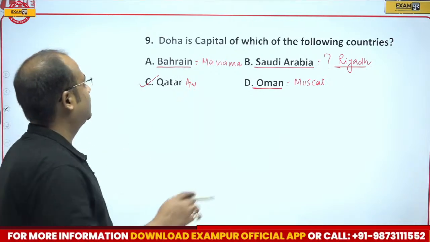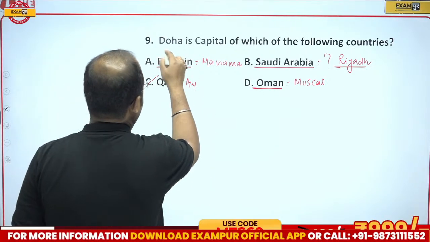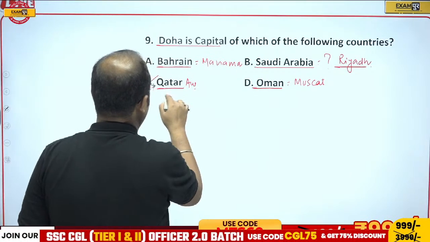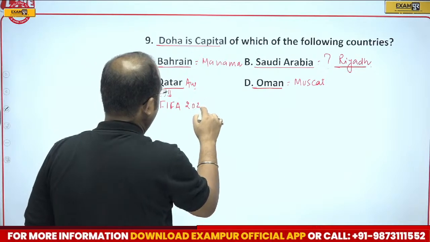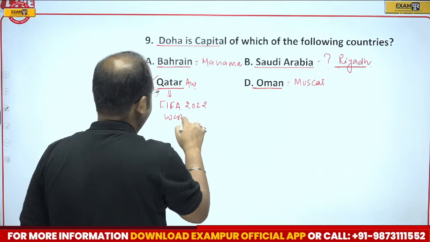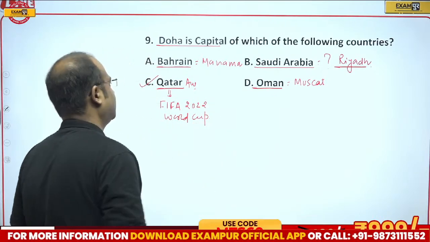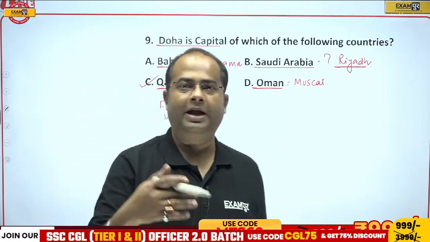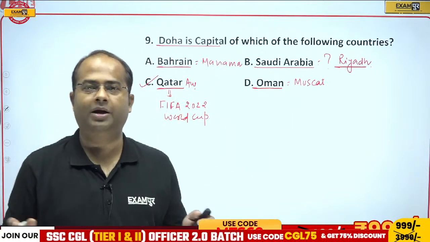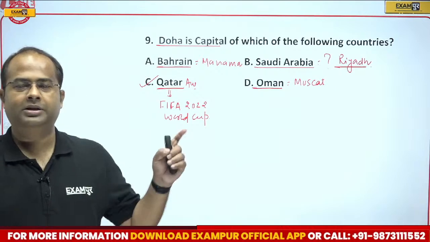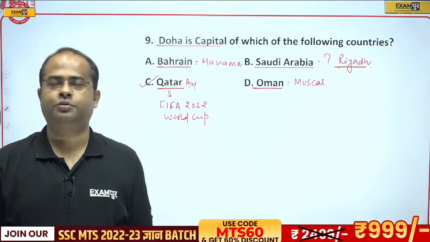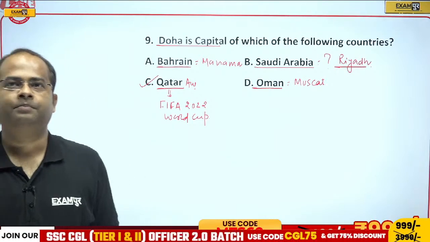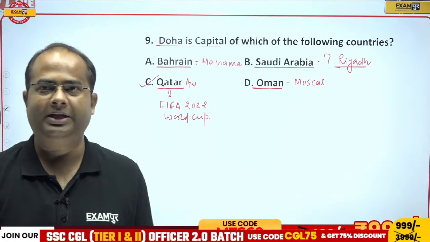And in Doha, or in Qatar, the FIFA 2022 World Cup is going to be organized. And Lionel Messi became the brand ambassador, the global ambassador of Byju's as well. That is a football player. So the correct answer will be, guys, option C, that is Qatar.